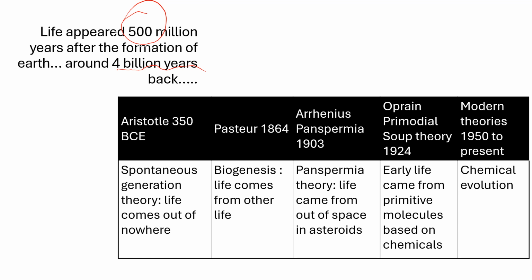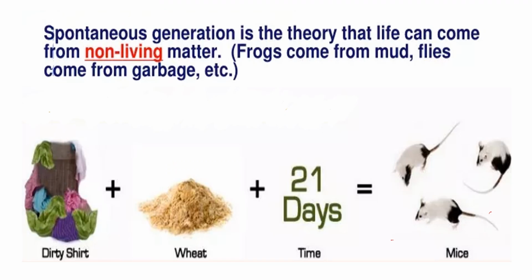So we will talk about the spontaneous generation theory given by Aristotle in 350 BCE. Then we will talk about biogenesis given by Louis Pasteur in 1864. Then there is the panspermia theory that was given in 1903. Then we'll talk about the Oparin primordial soup theory given in 1924. Then we will talk about modern theories as well. Okay, so let's start one by one.